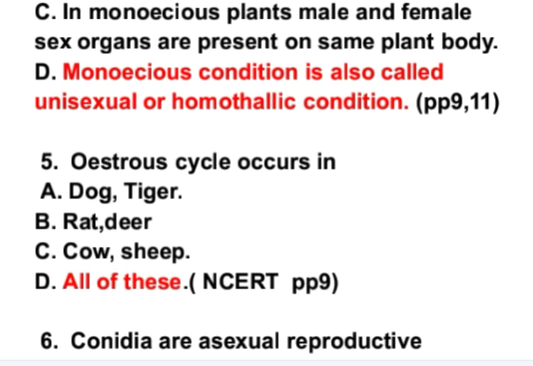So next is estrous cycle occurs in. Options are dog, tiger, rat, and deer, cow and sheep. And D is all of these. See, estrous cycle occurs in all of these animals. Therefore, the correct option will be D, all of these.